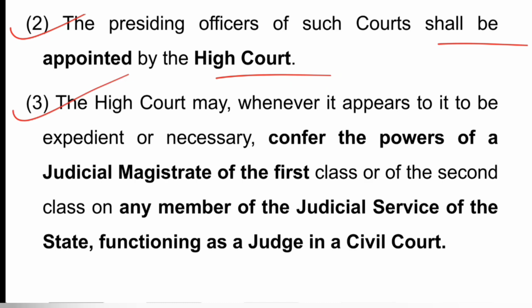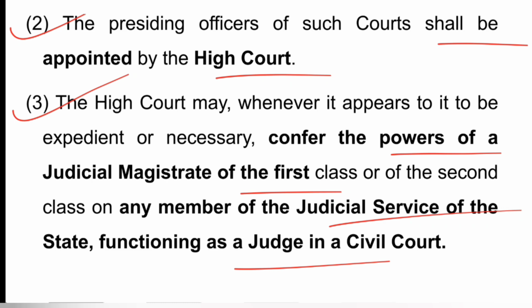Then subsection 3 says the High Court may, whenever it appears to it to be expedient or necessary, confer the powers of a judicial magistrate of first class or second class on any member of the judicial service of the state functioning as a civil judge, a judge in a civil court. So if you see in most of the High Courts in most of the states, whenever a judiciary aspirant is selected and given a posting, he is generally given a posting as a civil judge, not as a judicial magistrate.